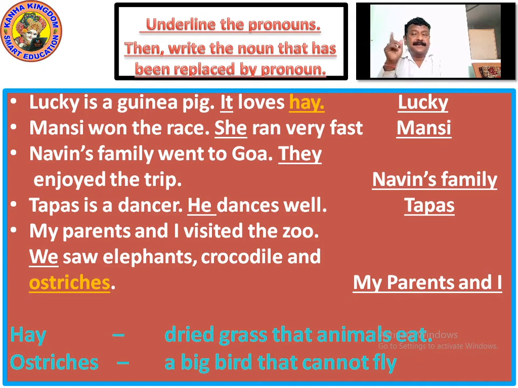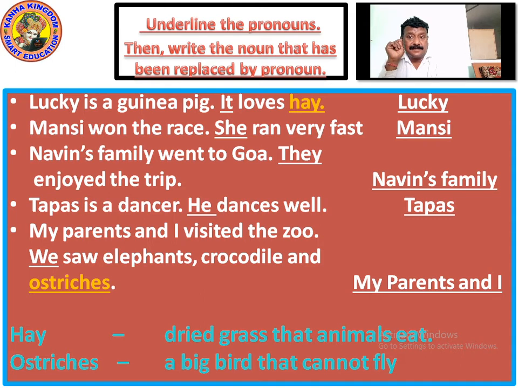Naveen's family went to Goa. They enjoyed the trip. Whose family? Naveen's. So instead of Naveen's family, what pronoun have we used? They enjoyed the trip. So the pronoun is they, and the noun which was replaced was Naveen's family. So you have to write Naveen in the place of the noun.